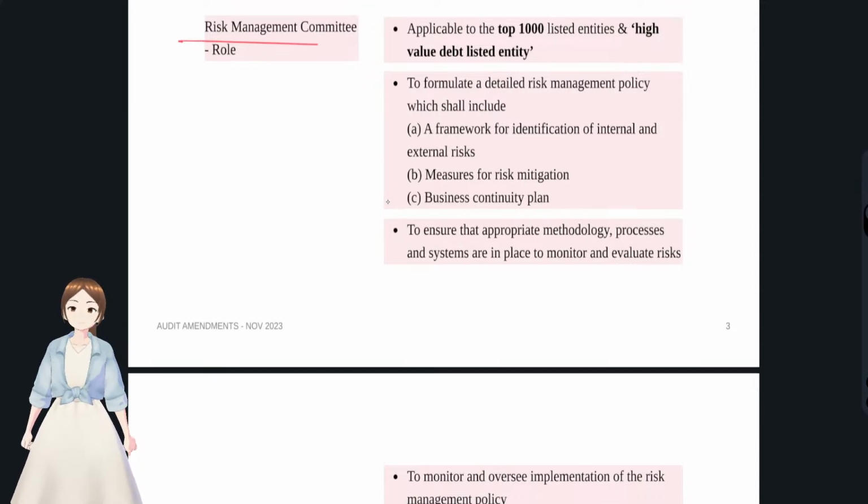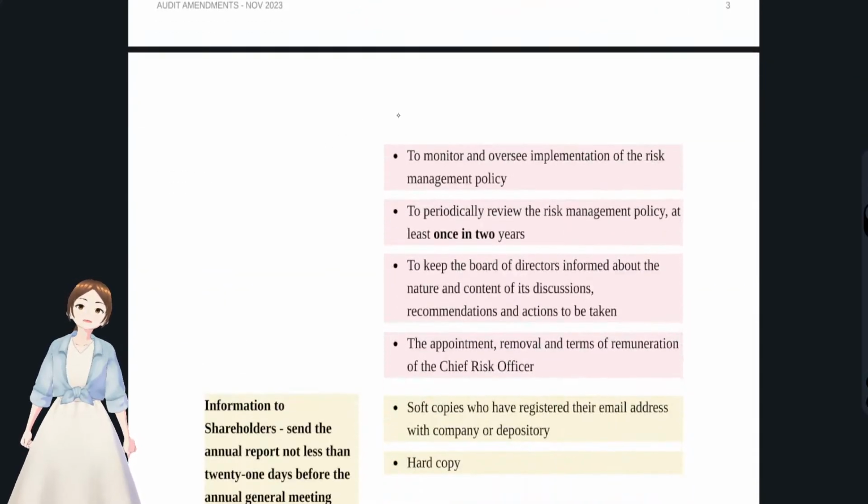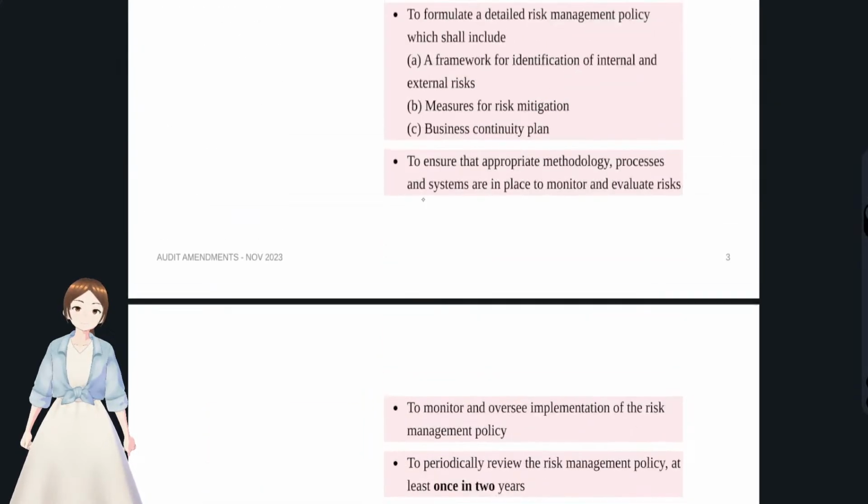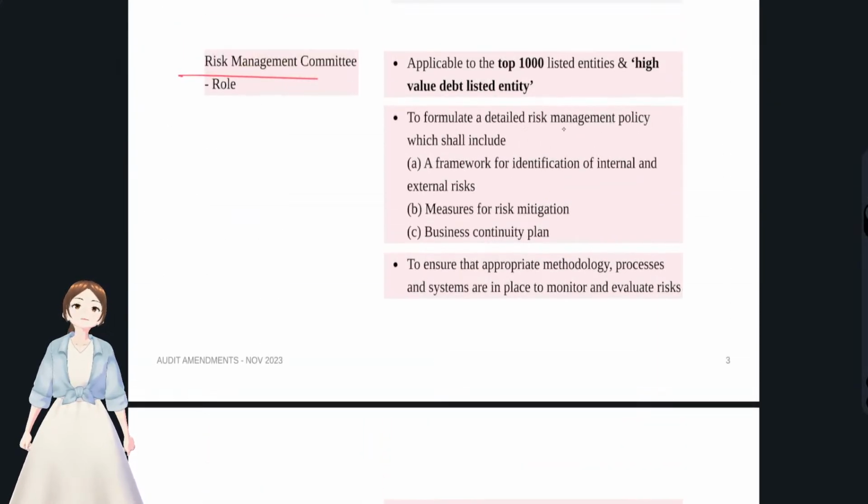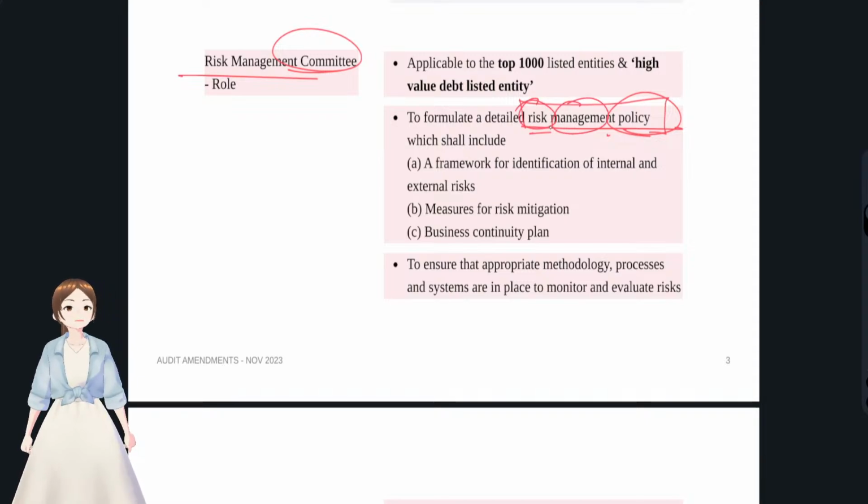And what are their duties? You see, first, to formulate a risk management policy. What is the risk management committee's first duty? To frame a risk management policy for that company. What does this policy contain? You see, what is risk management? It is to mitigate the risk of the companies to the maximum extent possible. Why? How will a company have risk? You see, a company has internal risk and external risk. First, identification of that risk.